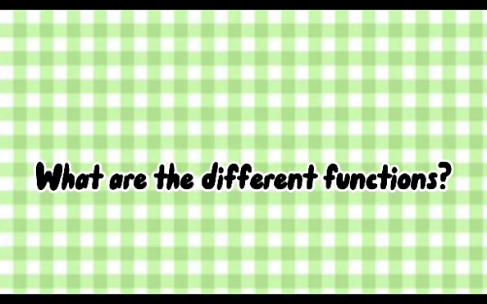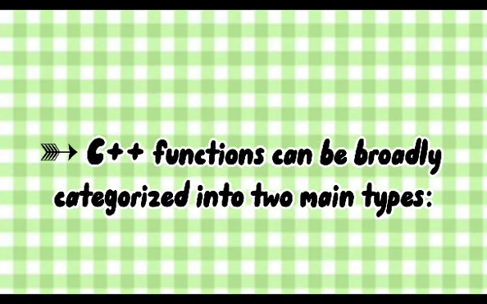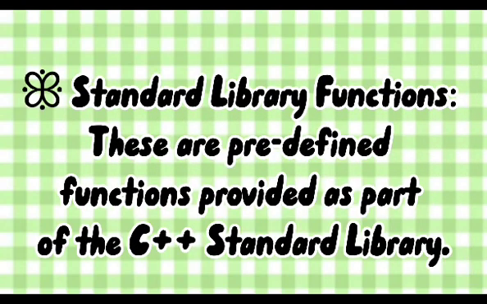In C++, functions can be broadly categorized into two main types. First, we have standard library functions. These are predefined functions provided as a part of the C++ standard library. They offer a wide range of functionalities for common tasks, such as mathematical operations, input or output, string manipulation, and more. To use them, you typically need to include the relevant header file.